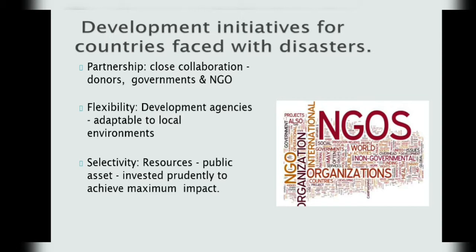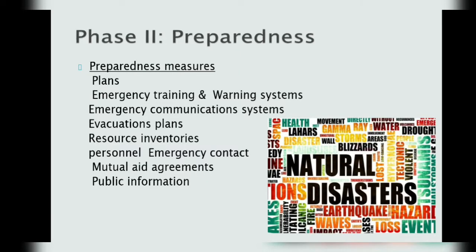Next is selectivity. Resources are a public asset that must be invested prudently to achieve maximum impact. So the three things are very important: partnership, flexibility and selectivity. Next, phase 2,